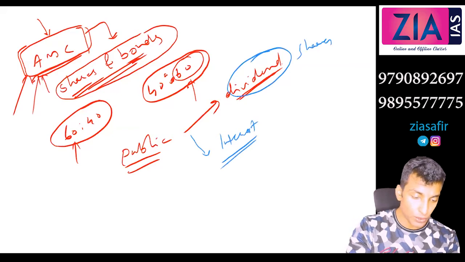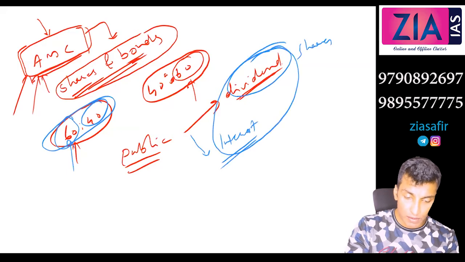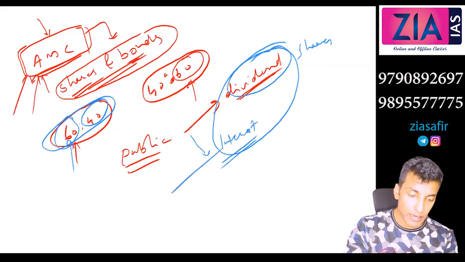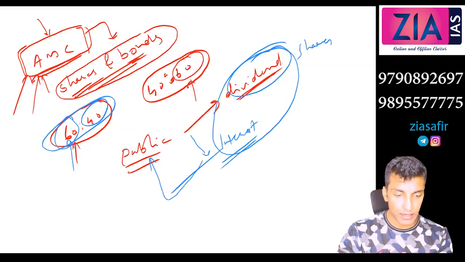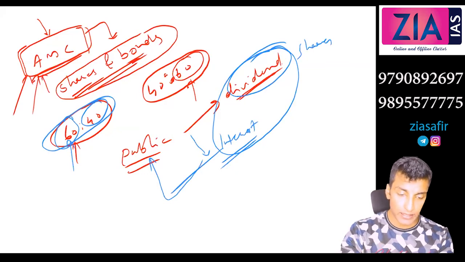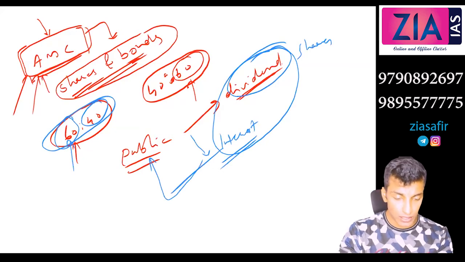I've told you this ratio. So let's suppose this is the share part, from here you will get dividend, and from here you will get the interest. Okay, now from whatever return you got, there will be some commission. That commission will be deducted and the rest will be given to the public. So they are just acting as the mediator between the public and the stock exchange. Whatever the commission is, that will be deducted and the rest paid back to you, and it is more safe than investing directly in the stock exchange.